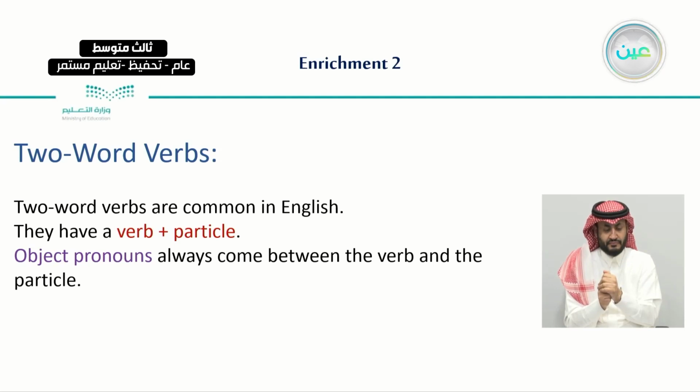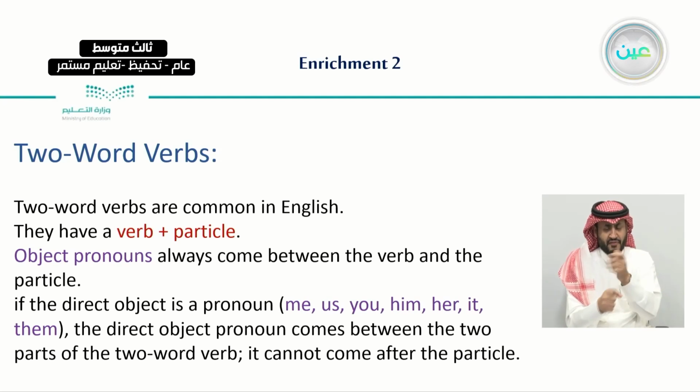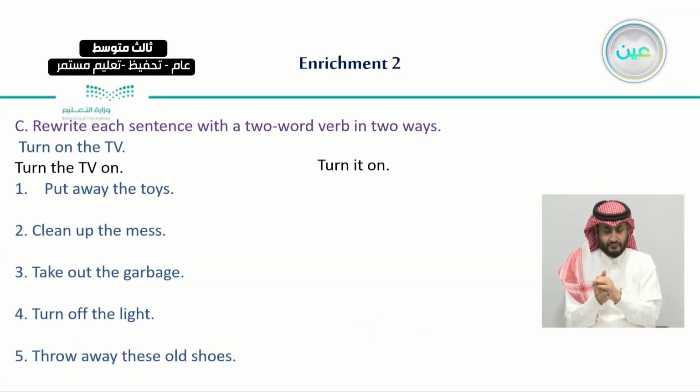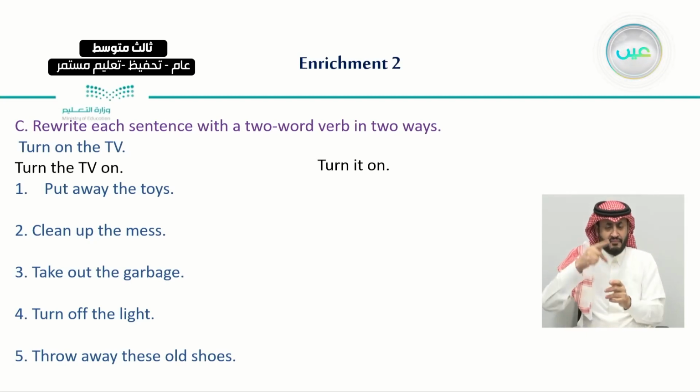And we said that sometimes object pronouns always come between the verb and the particle. If the direct object is a pronoun like me, us, you, him, her, it, them, then the direct object pronoun comes between the two parts of the two-word verb. So, for example, as you can see here, turn on the TV. We can say turn the TV on. So this is the object. We use it between the verb and the particle, or we can use a regular pronoun like turn it on.